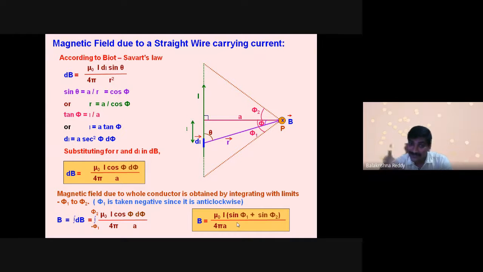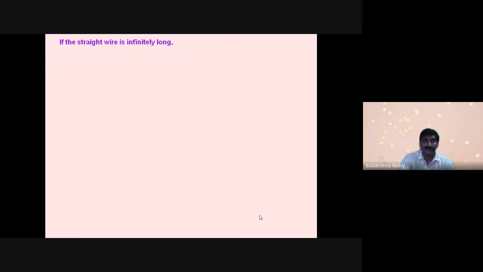But you could ask me one more question here. Sir, you are calculating with respect to angles phi 1 and phi 2. If the angles are not phi 1 and phi 2 with respect to the horizontal axis, how is it? That we will see. If the straight wire is infinitely long, then phi 1 equals phi 2 equals pi by 2.